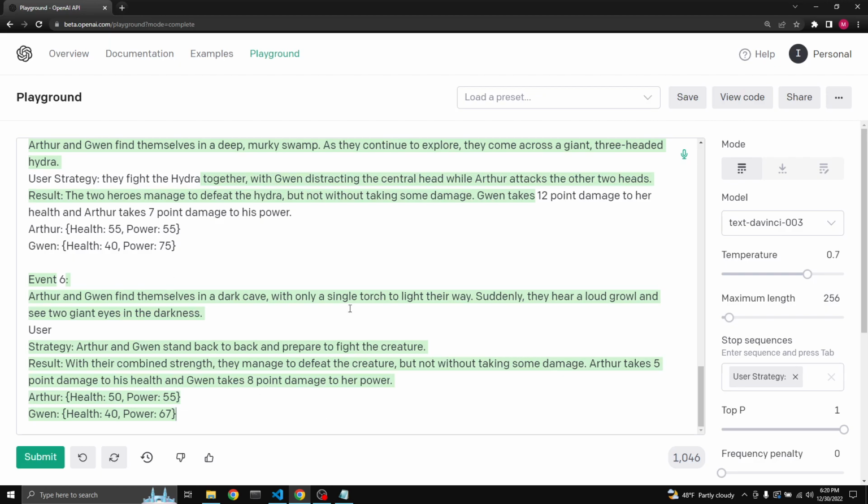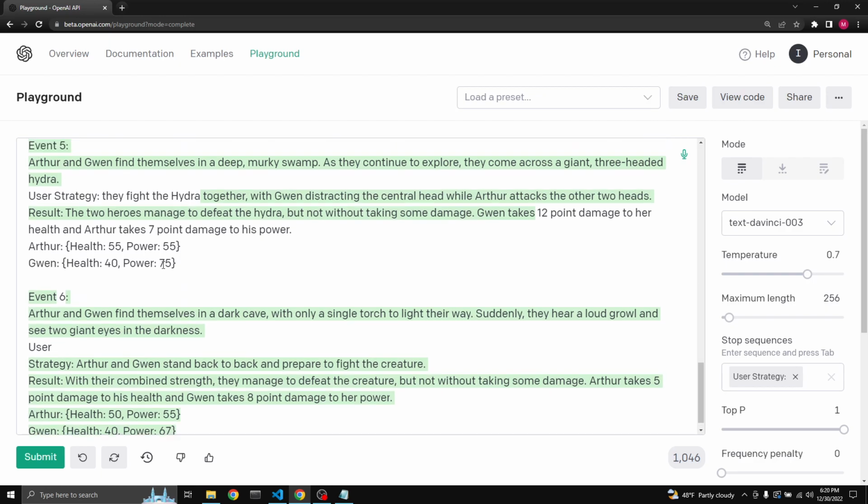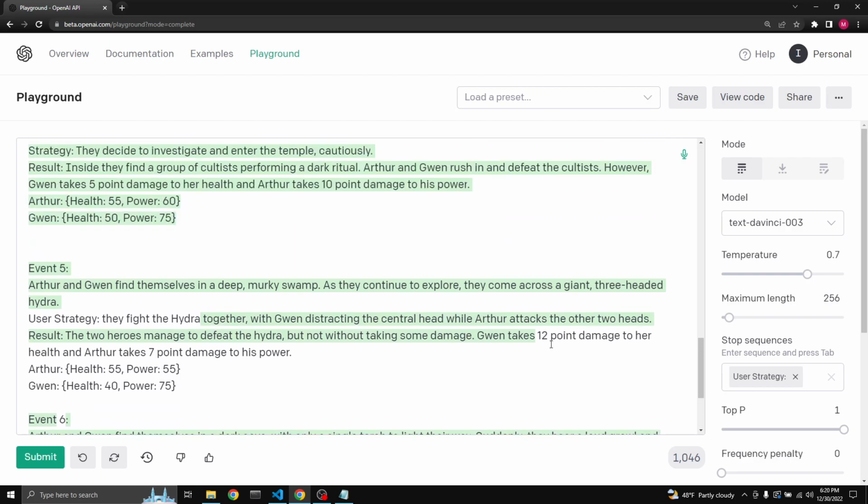Okay. By the way, that Gwen takes 12-point health. 12 points damage to her health. Didn't really state it like that. It just took away 10. And it didn't take away 7 from Arthur's power.